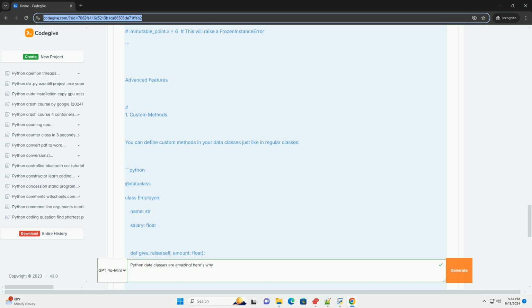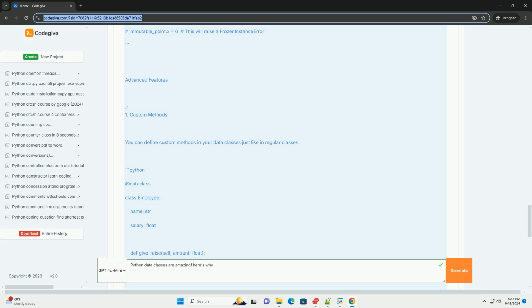Immutability. To create immutable data classes, use frozen=True. Python: dataclass(frozen=True), class ImmutablePoint, x int, y int. point = ImmutablePoint(5, 10), then point.x = 6. This will raise a FrozenInstanceError.